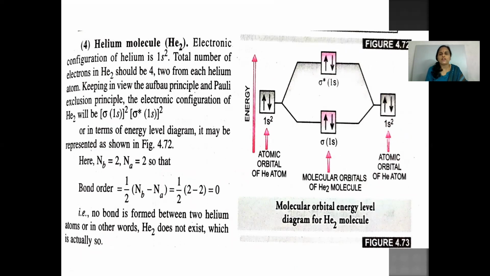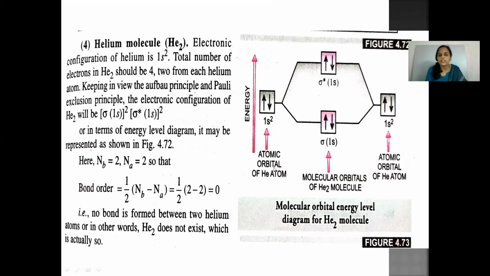So we know that helium atomic number is 2. So 2 helium atoms combine, resulting in the formation of helium molecule. The electronic configuration of helium is 1s2. Total number of electrons in helium are 2 plus 2, 4. So 4 electrons are to be accommodated in molecular orbitals. So keeping in view the Aufbau principle and Pauli's exclusion principle, the electronic configuration of helium molecule will be sigma 1s2, sigma star 1s2. And this is the molecular orbital energy level diagram for helium molecule.